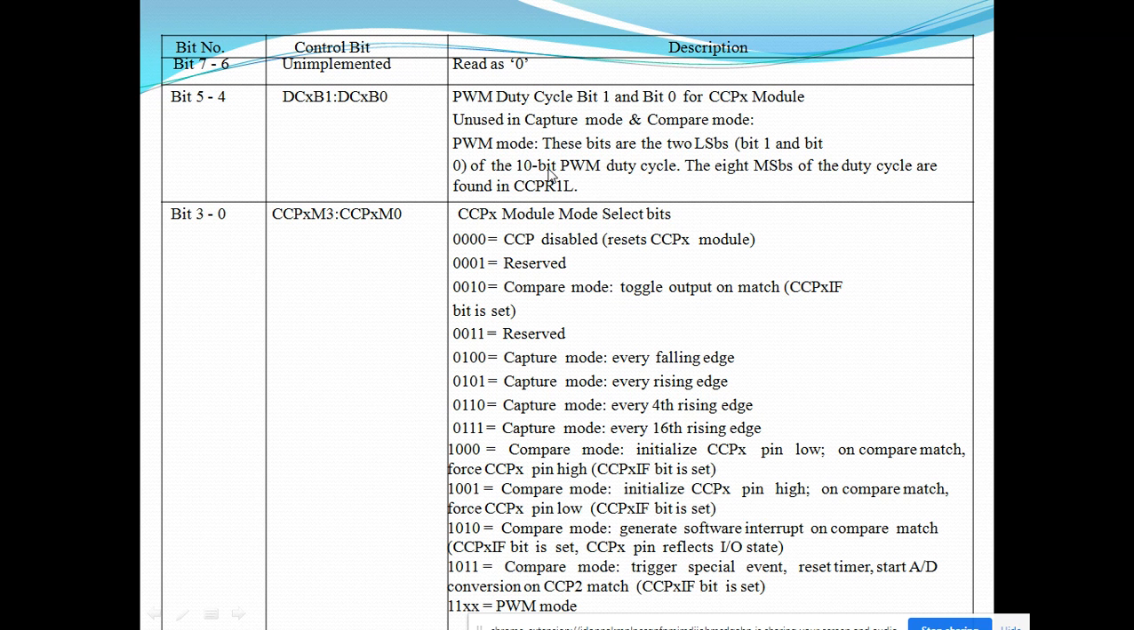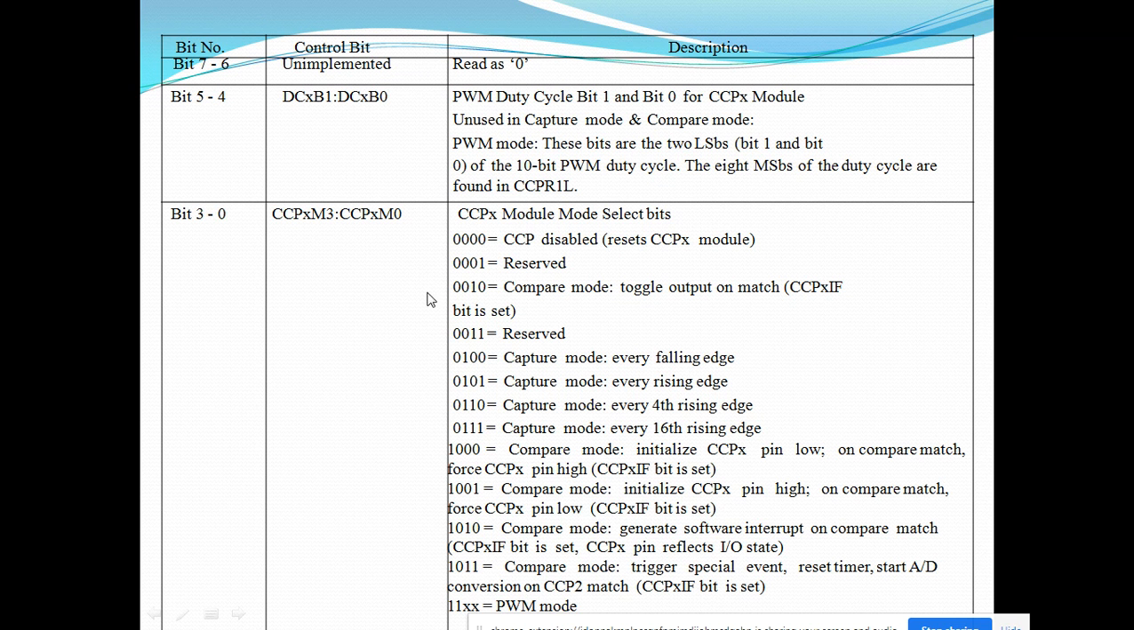Because we have 10-bit resolution for PWM output, 8 bits come from the lower byte register and the remaining 2 bits are written for the PWM duty cycle, and these 4 bits are used for setting the mode of the CCP module. If I write 0000 to all these 4 bits, then the CCP module is disabled. That means we are not going to use the CCP module. The second is reserved, and you can see here the modes start.